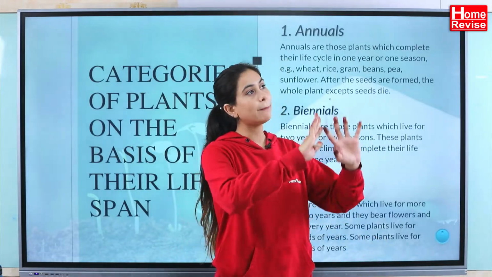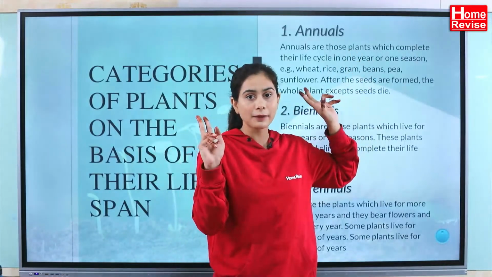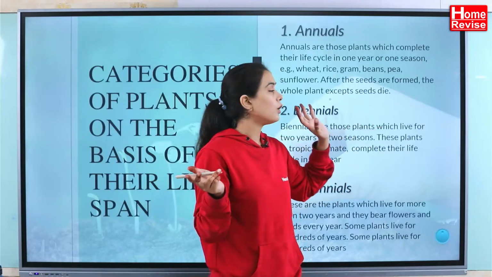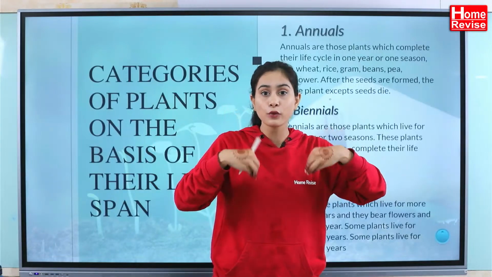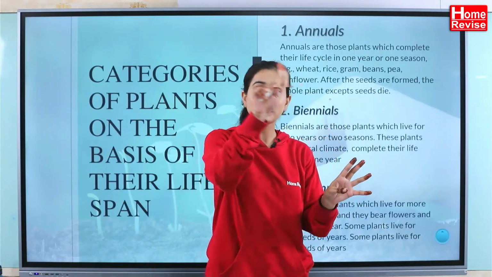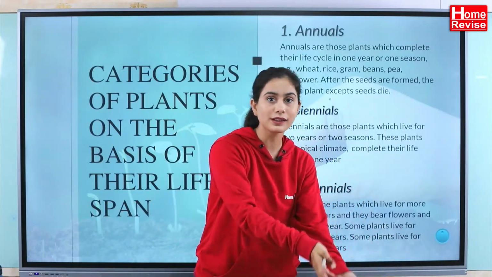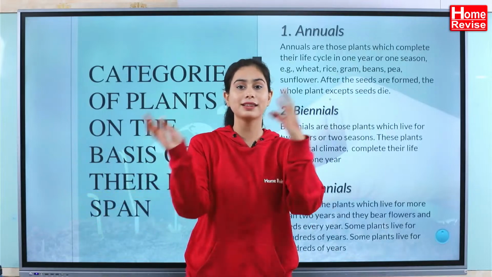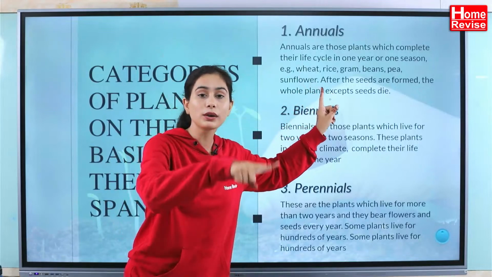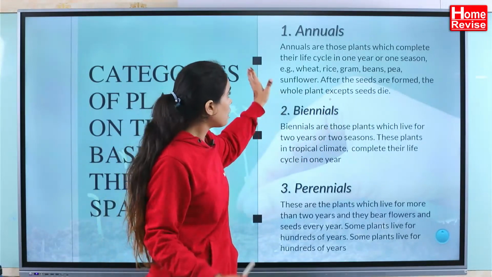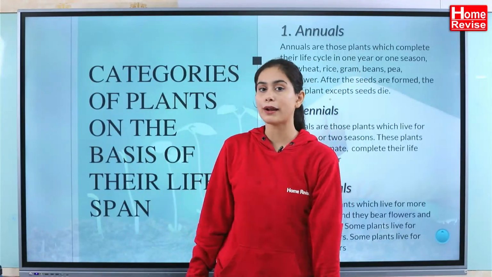So when we are talking about the banyan tree, do you think it is going to complete its whole life cycle in a year and then die? Obviously not, right? But when we talk about wheat, rice, gram, which we use as a food crop, that is going to complete its life cycle in a year and then die. Then we sow the new seeds, then it will come up, then we take away all the rice, then we sow the new seeds. Why so? Because these are all annual plants. These are going to complete their life cycle in 1 year. I have explained this in detail in the video which I am going to provide you later.